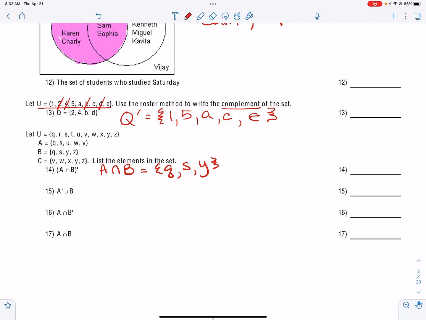So the complement of the intersection is, I'm going to take out the Q. That includes R. I'm going to take out the S, which then means I have a T, a U, a V, a W, X. I take out the Y, and then I have a Z. Okay, so first you have to find the intersection, then you have to find the complement of that intersection.